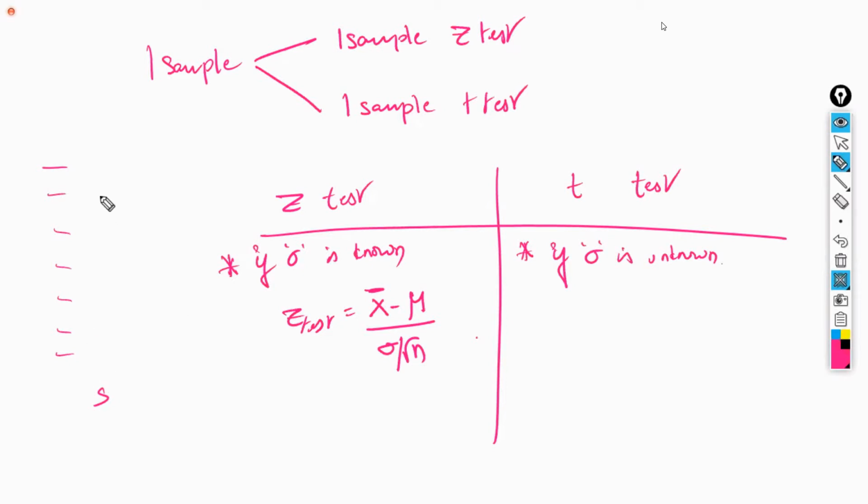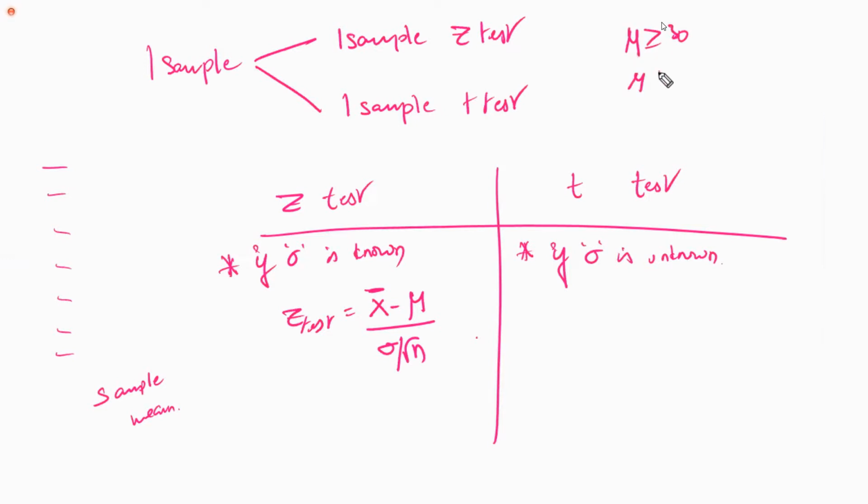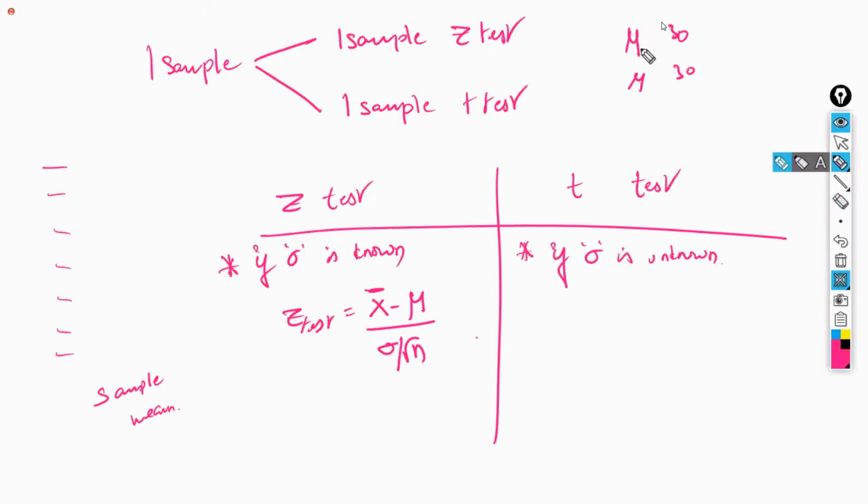So now we are having some data like this. For any data, the sample mean can be calculated easily. Now, hypothesis testing is nothing but estimating the population parameter. In our case, the null hypothesis is mu less than or equal to 30 minutes. The alternate hypothesis is mu greater than 30.